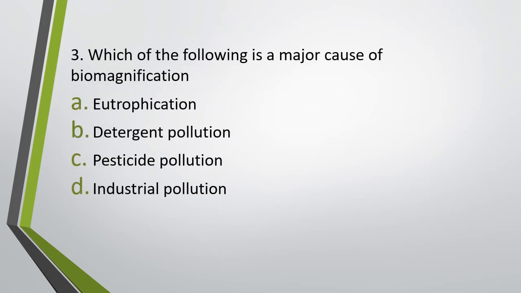Question number 3. Which of following is a major cause of biomagnification? Eutrophication, detergent pollution, pesticide pollution, or industrial pollution? Major cause of biomagnification. Correct answer is option C, pesticide pollution.